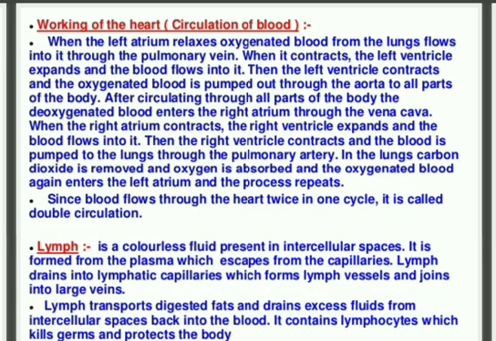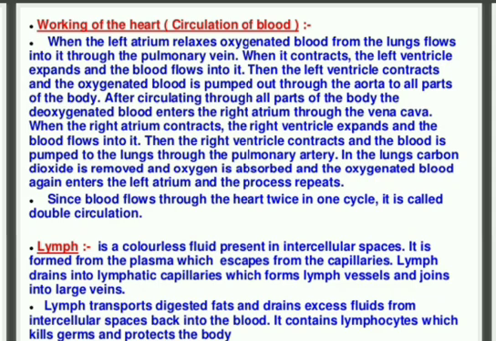Then the last component which is very important in our transportation is lymph. Lymph is a colorless fluid present in the intercellular spaces. What are intercellular spaces? Intercellular spaces means the space between two cells. It is formed from the plasma which escapes from the capillaries. The lymph drains into lymphatic capillaries.